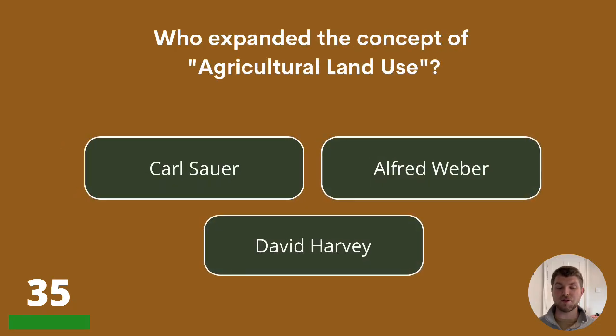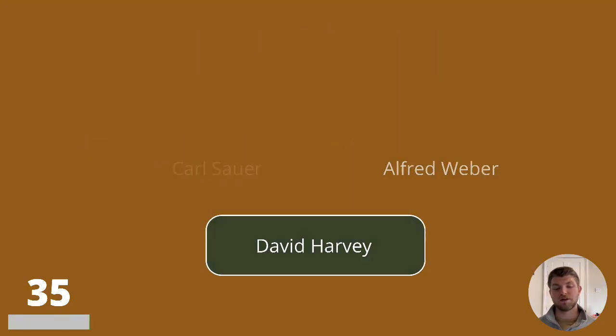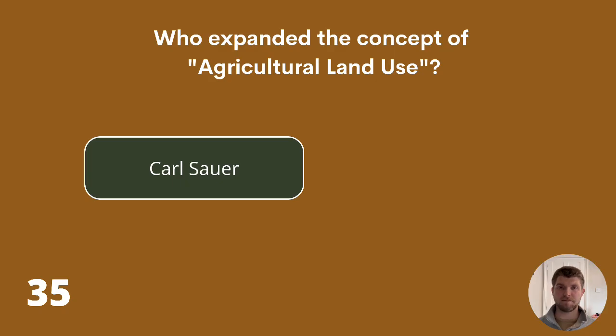Who expanded the concept of agricultural land use? Was it Carl Sawyer, Alfred Weber, or David Harvey? The answer is Carl Sawyer.